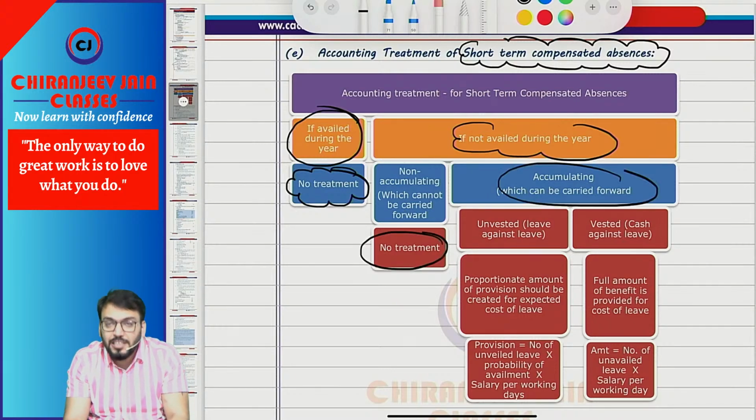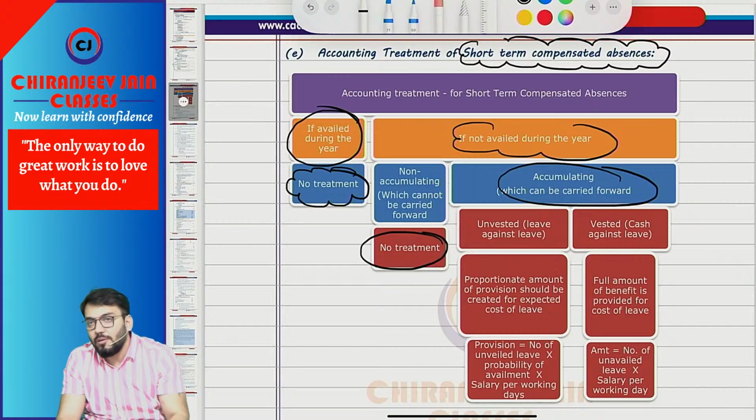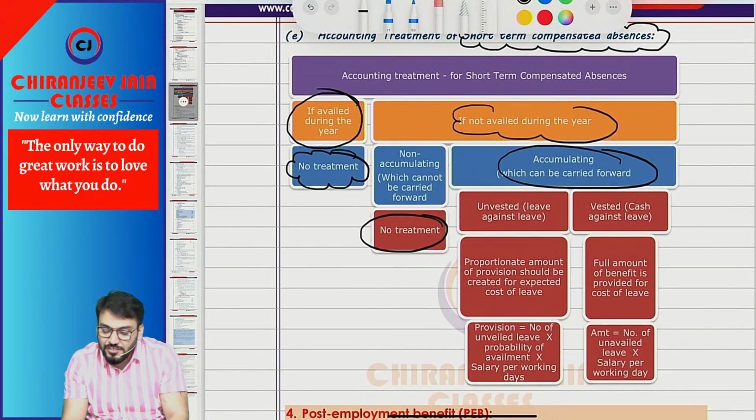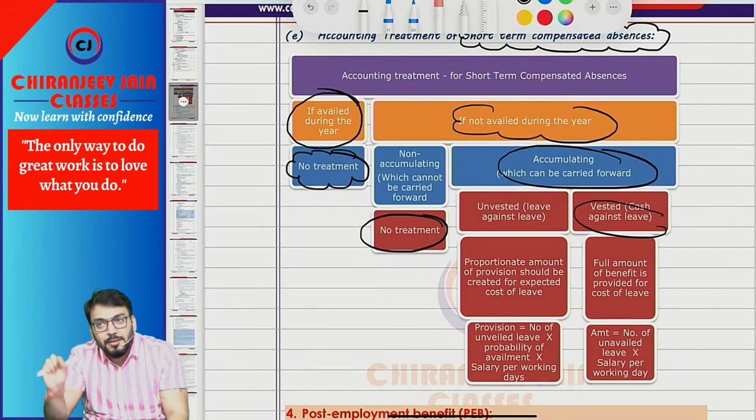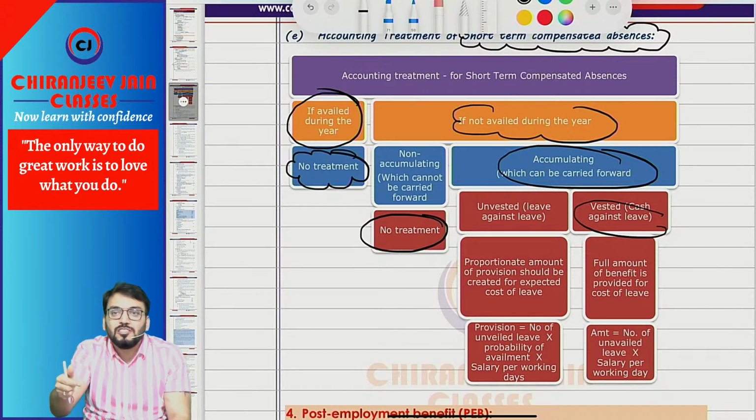But if it is accumulating, which means it can be carried forward, it can be vested or unvested. Vested means it is cash against leave, meaning some payment will be made based on the salary per working day. You need to find the number of unavailed leave multiplied by salary per working day. With that amount we'll pass one journal entry and create a liability.